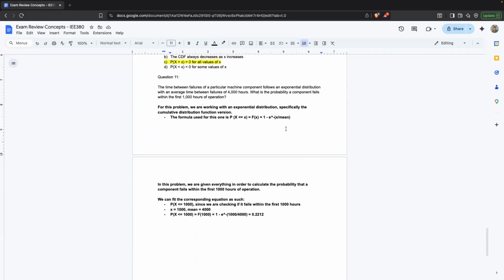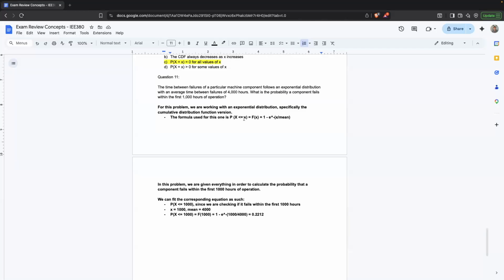For this problem, we're given the fact that it is an exponential distribution problem with an average of 4,000 hours. Here we can use the cumulative distribution function for exponential distributions, which is defined as 1 minus e to the negative x over the mean. We're finding the probability that the component fails within 1,000 hours.